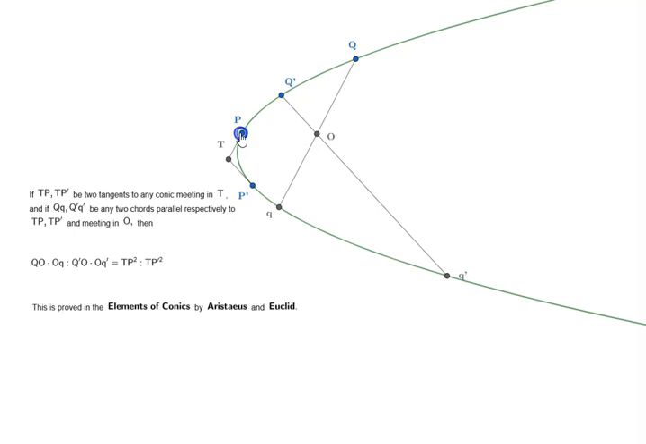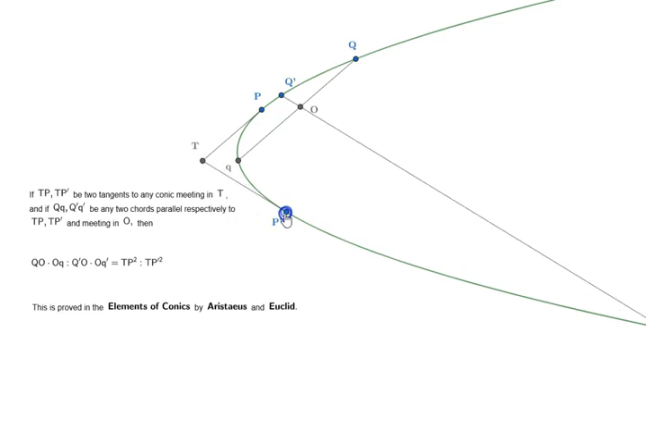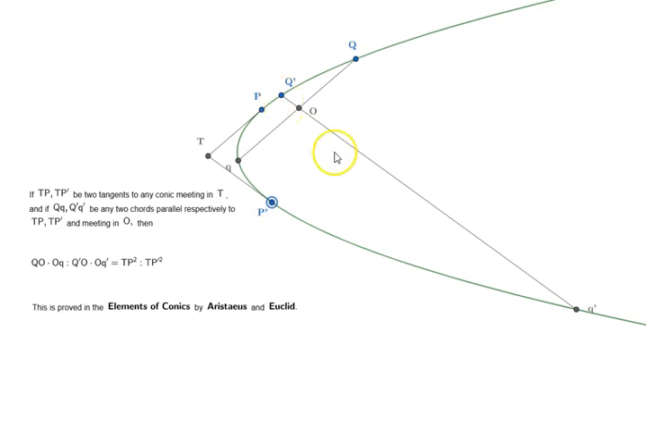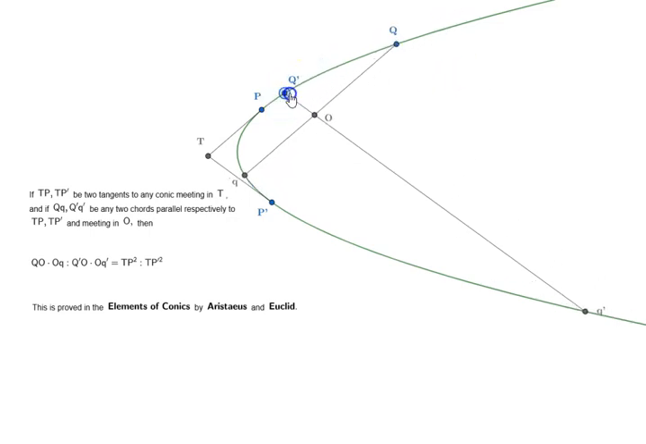Now here the tangents can be drawn at any point, and this tangent can also be drawn at any point. The only thing is we have to make sure that the chords actually intersect each other. Similarly, we can take this chord anywhere, and similarly this one anywhere. And the condition is that this chord should be parallel to one of the tangents, and this chord also has to be parallel to the other tangent.